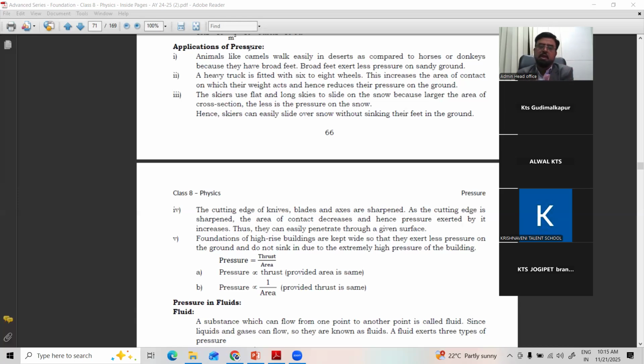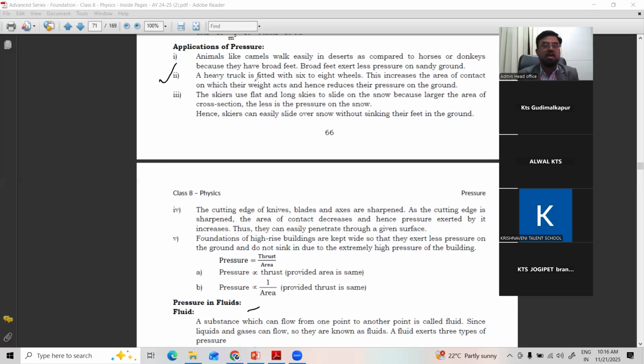Broad feet mean the force is acting on more area. When force is acting on more area, pressure will be less. Greater the area, lesser the pressure, because they are inversely proportional, as you know from the mathematics videos. Whereas the donkey and horse have small feet, less area. That is the reason more pressure acts on them, so it is not comfortable to walk over the desert. Okay, next, one more is there.